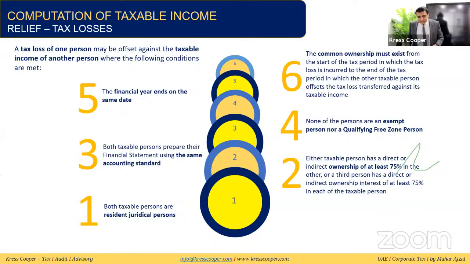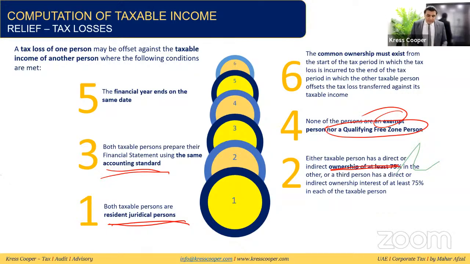And these conditions are: both persons are resident juridical persons. Second, ownership of at least 75%. Third, the same accounting standards are being applied. Fourth, this is not an exempt person. This is not a qualified free zone person. The financial year ends on the same date for both of the entities. Basically, one entity is making losses and one entity is making profit, and the losses of one are being adjusted against the other. If this is happening, then these are the conditions.